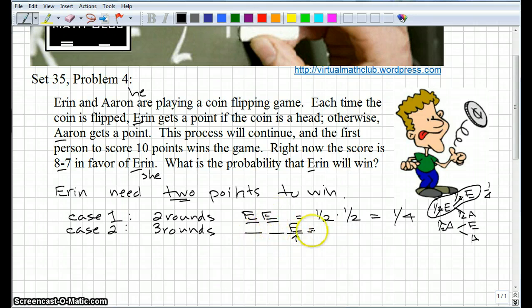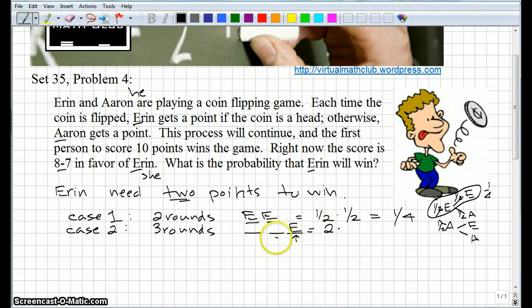Well, here, let me write this out. Okay, so we have 2 more spots where Aaron could win. Aaron with an E could win on this first round, or she could win, or she could get the point on this round. Okay, and then Aaron with an A would get the other one. So we have 2 possibilities of places to put the E.